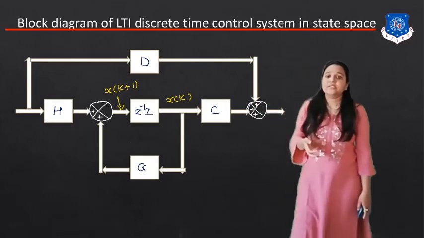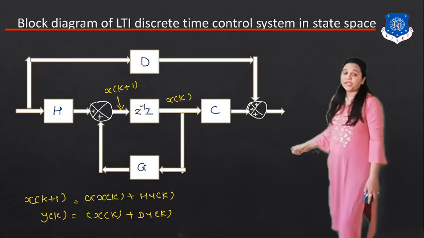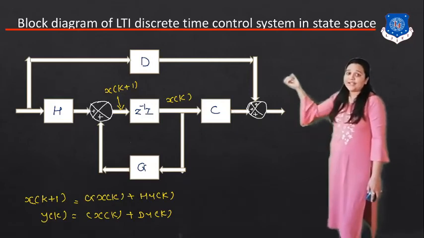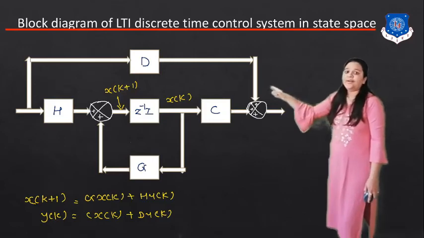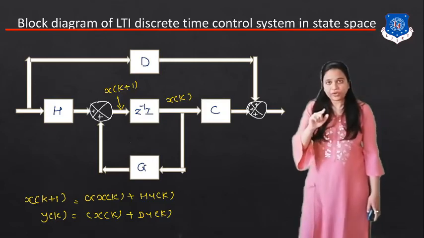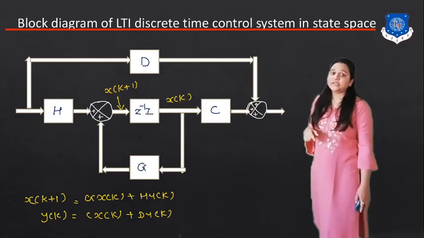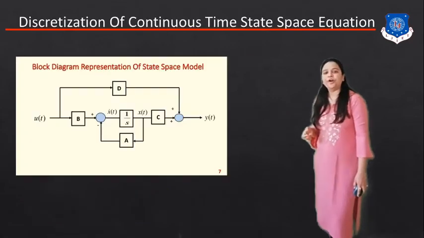This is the simple block diagram of the LTI system using this equation. Here x(k+1) is equal to G x(k) plus H u(k), where u(k) is our input signal. Now y(k) is the summation of C x(k) and D u(k).